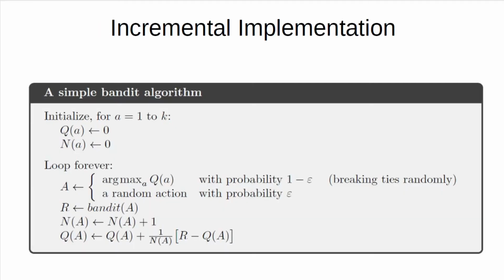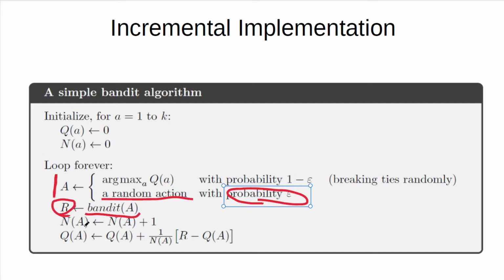What you can see here is a loop over some steps where the actions that we select are given by this policy, the epsilon greedy policy, where with probability epsilon an action is randomly selected, or with probability 1 minus epsilon we take the best action, or in our case the best action values that we have found so far. Then the reward is given by our profit from the game.